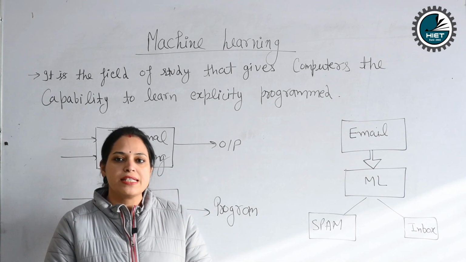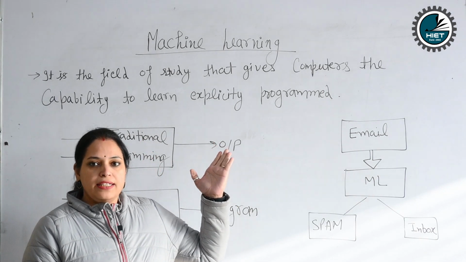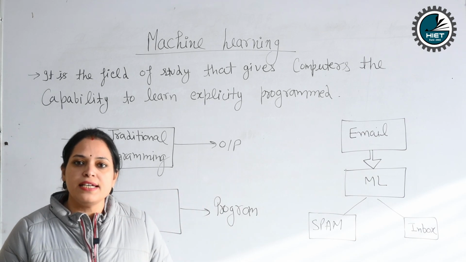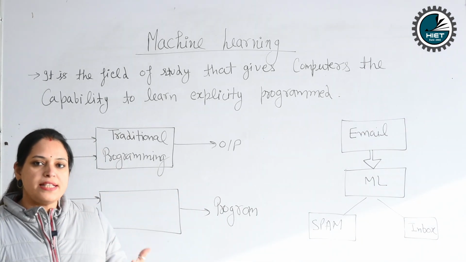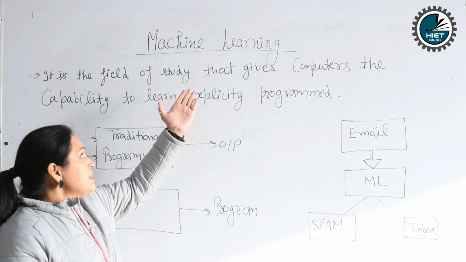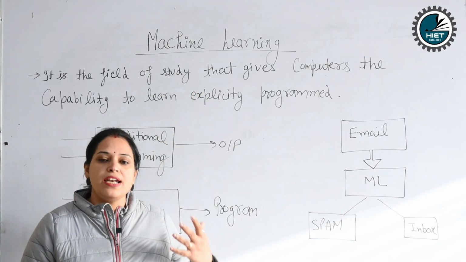Today we are going to discuss machine learning in third year, and the code is BCS 055. Now the topic is basics of machine learning. First thing is, what is machine learning?